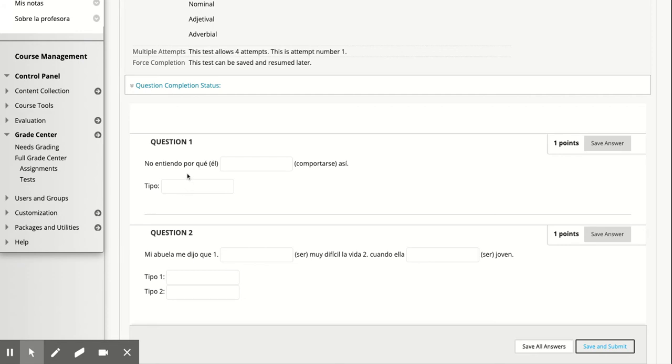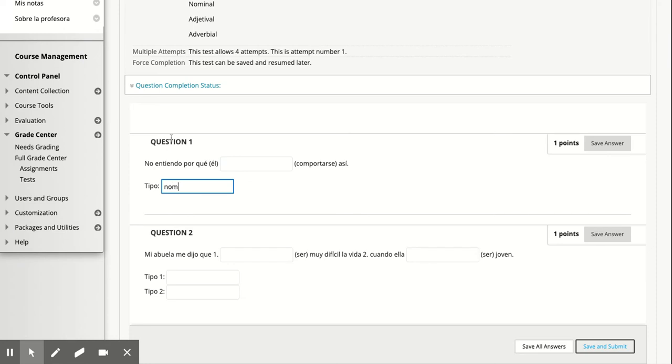That's okay. All right, so entender, well, first we have to figure out, is it a noun clause, an adjective clause, or an adverb clause? Okay, so here's our subordinate, all this, and it is doing something with the verb entender, right? Remember that sometimes the noun and the adverb clauses can be difficult to determine because they both sort of have to do with the verb. Remember, the noun clause doesn't describe the verb, it just functions as a subject or the direct object of the verb. So I don't understand. What don't I understand? Why he's behaving this way. So this is functioning as a direct object of entender, which means it's a noun clause.